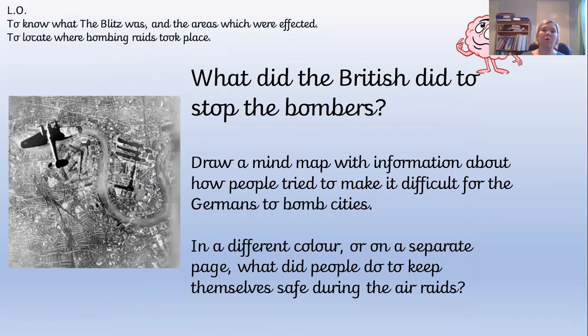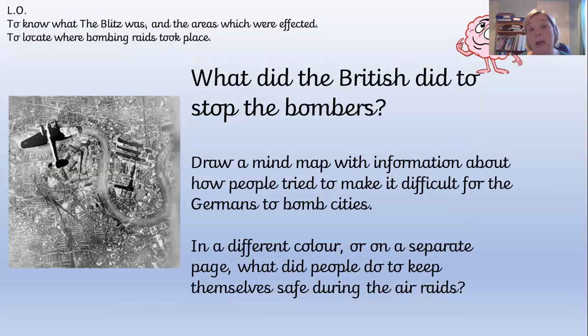Okay, so for your work this afternoon, I would like you to draw a mind map, or maybe some other way that you like to record the information. You are going to tell me two different things. First of all, how people tried to make it difficult for the Germans to bomb cities. What did the British do to try and make it difficult for the Germans to succeed on their missions? If you go back in the PowerPoint, there's details there, and you can re-listen to me talking about it, or there are pictures to remind you. So that's the first thing.